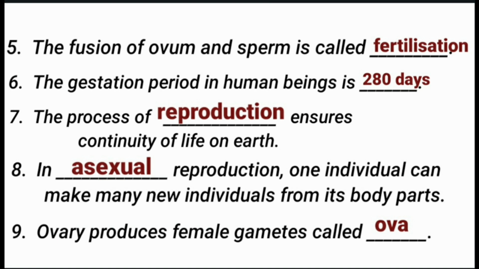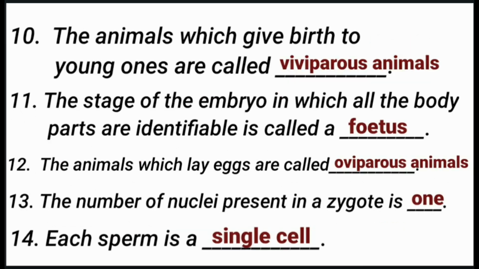The process of reproduction ensures continuity of life on earth. Eighth question. In asexual reproduction, one individual can make many new individuals from its body parts. Next one. Ovary produces female gametes called ova.